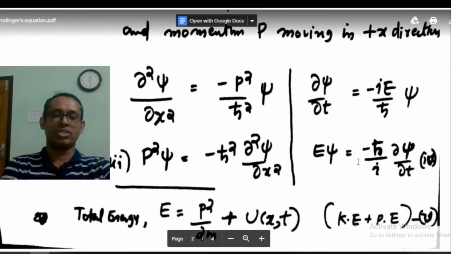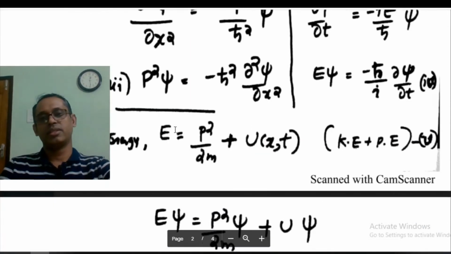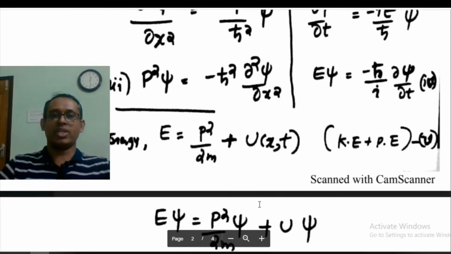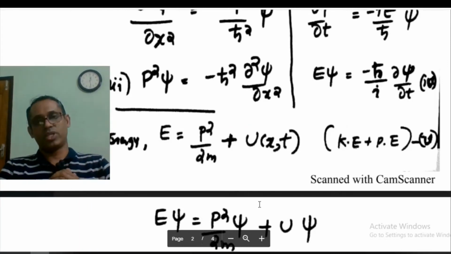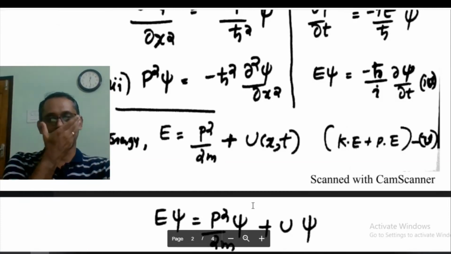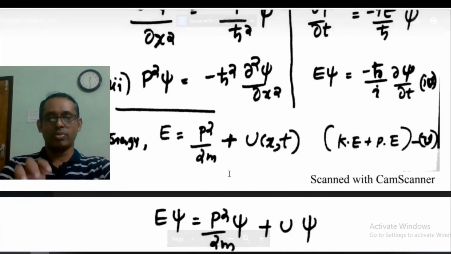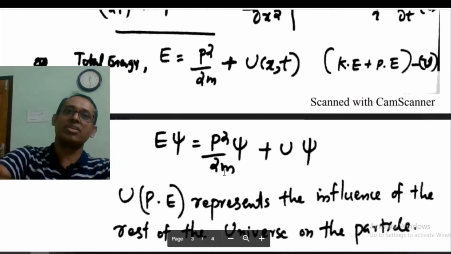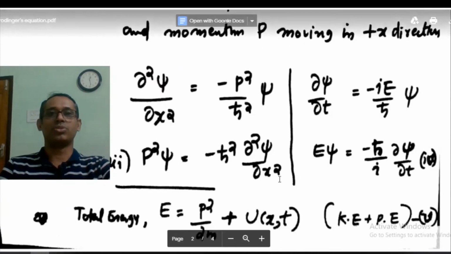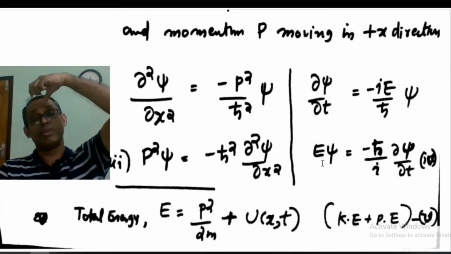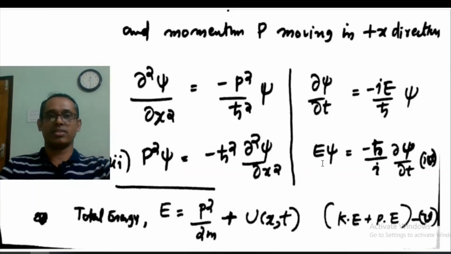Then we had a general equation for a particle moving under the influence of a potential. Then the particle is no longer free. The general equation, kinetic energy plus potential energy, that we are taking. So the particle is not free. And in that equation we substituted for p square psi and E psi, which were obtained from the wave function for a free particle.